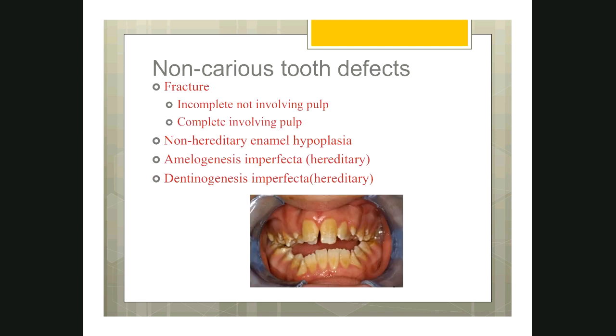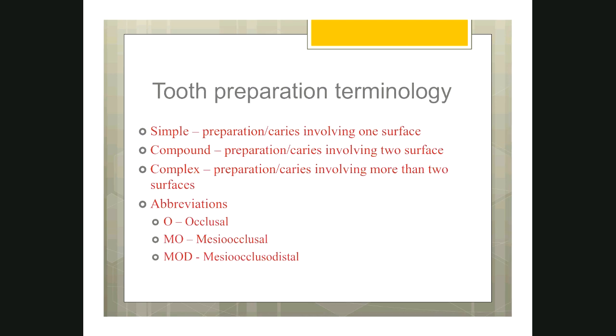There are other non-carious defects like fracture. It might involve the pulp or it may not involve the pulp. There are some developmental defects like non-hereditary enamel hypoplasia. The example for this is dental fluorosis. Because of high fluoride content in the water, the patient might be having discoloration of the tooth. Or if it is hereditary, it can affect the enamel. Then we call it amelogenesis imperfecta. If it affects the dentin, we call it dentinogenesis imperfecta.